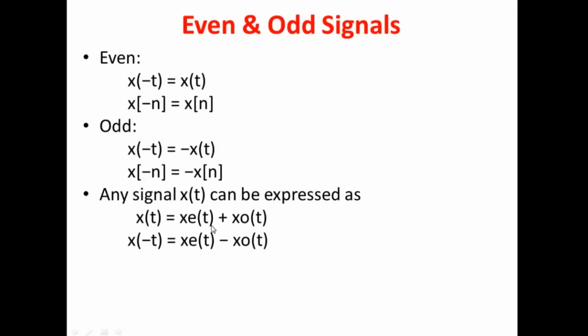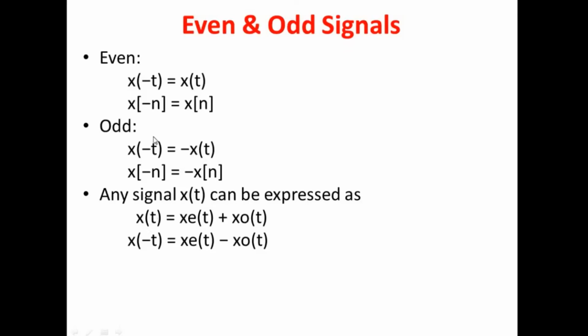Likewise, the time-folded signal x of minus t contains the even component xe of t, and we subtract the odd component, that is xe of t minus xo of t. With the help of these, we can find xe of t and xo of t.